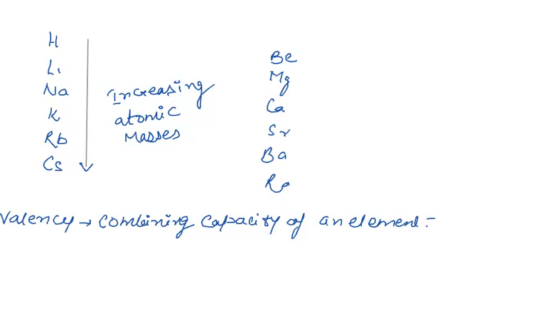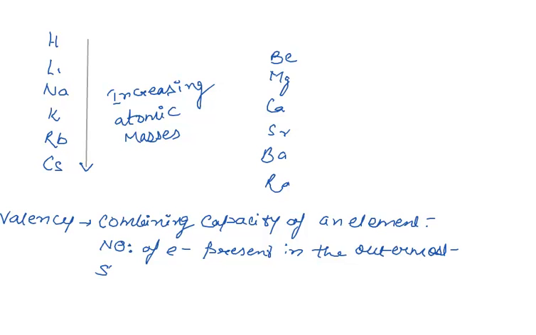Now on what does it depend? It depends on the number of electrons present in the valence shell or the outermost shell of an atom of an element.